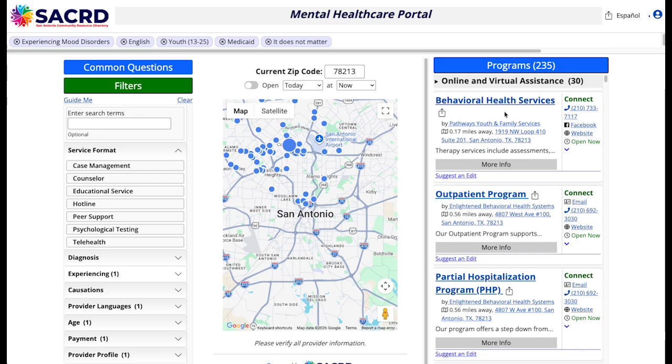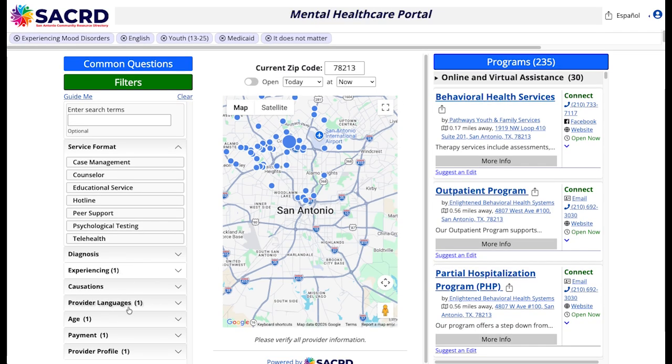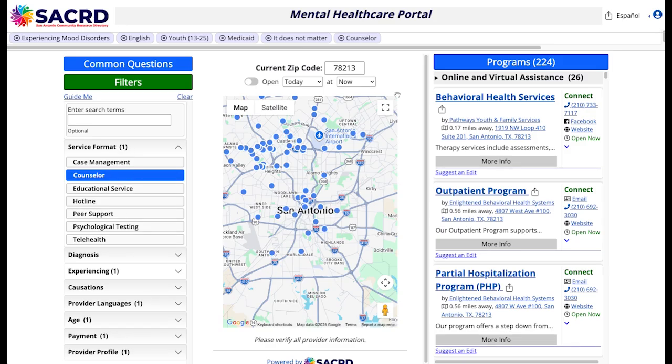But 30 of them are virtual. And we were looking for a counselor directly. I'm going to select the counselor one now. And now we're down to a little less here. And what this is, these are all appropriate programs. Now, as I roll over them, you can see what part of town they're in.